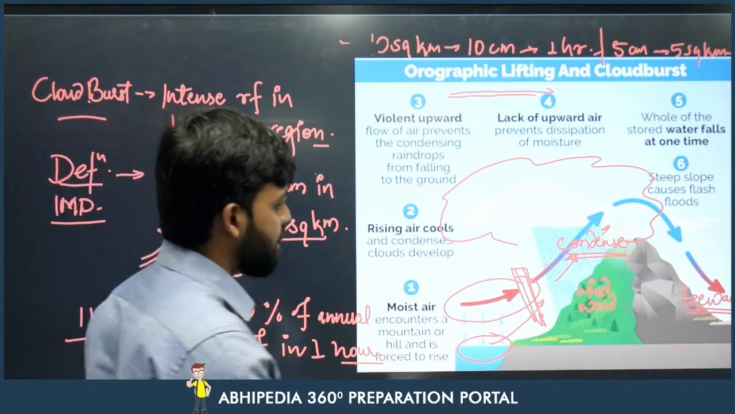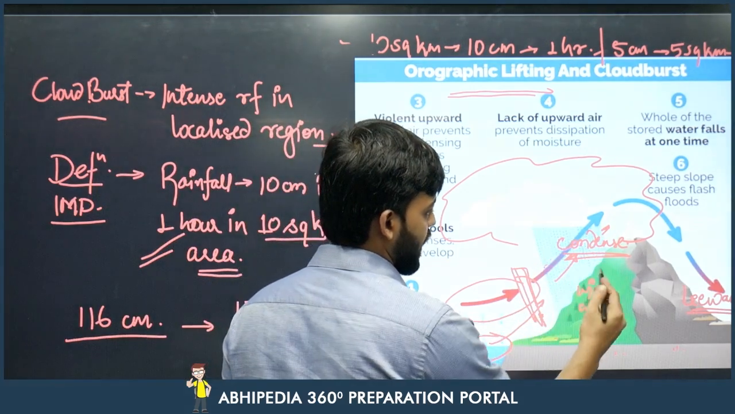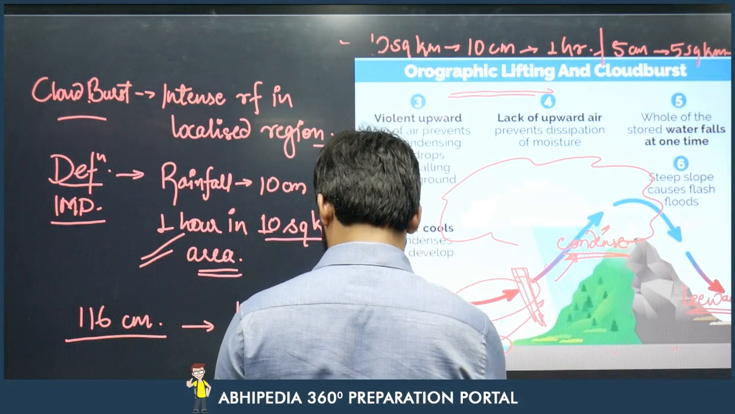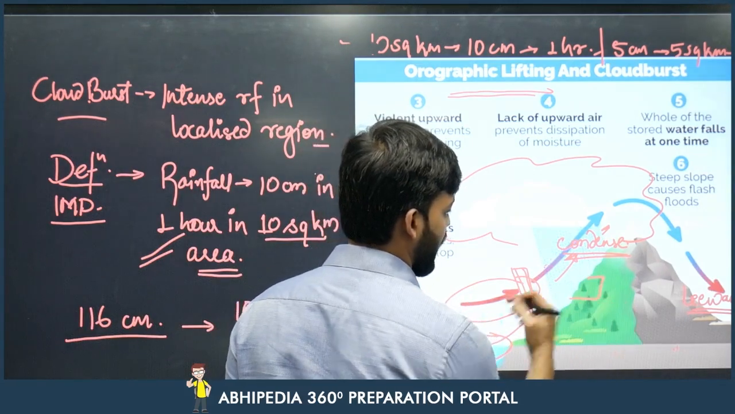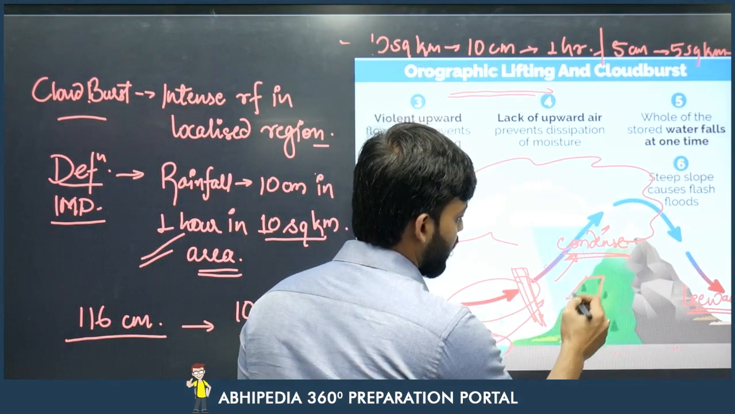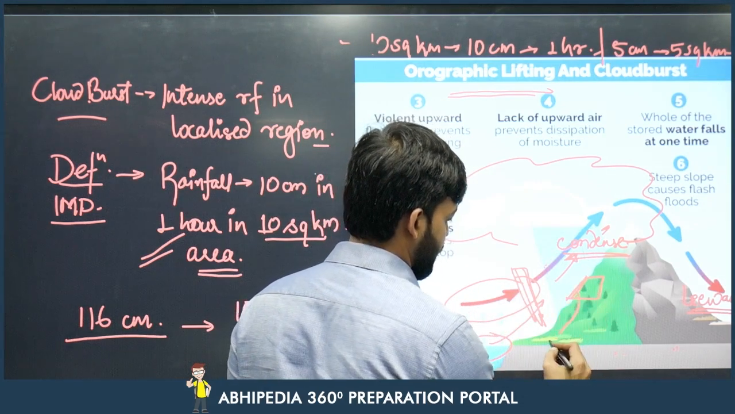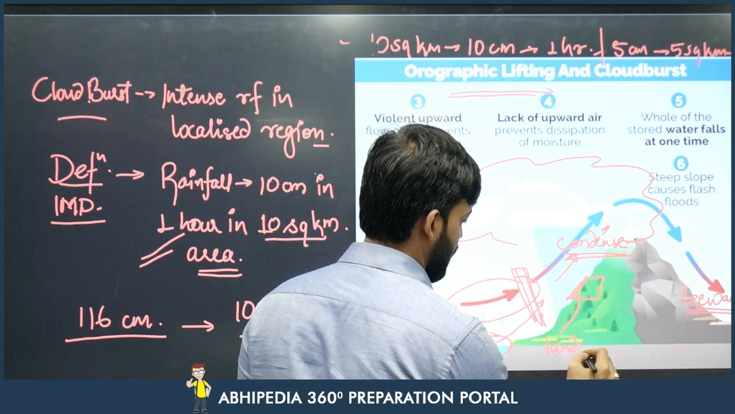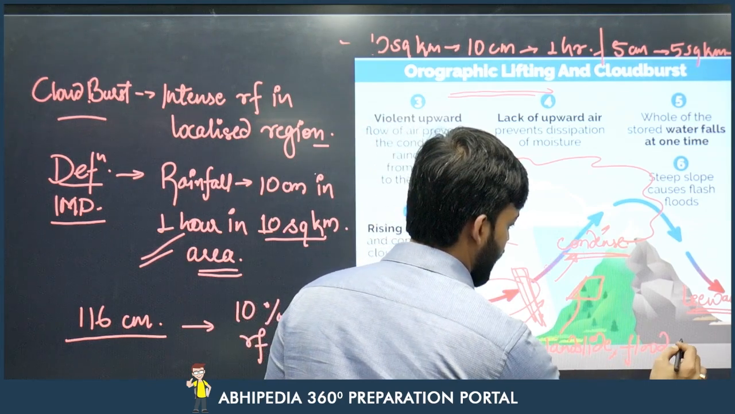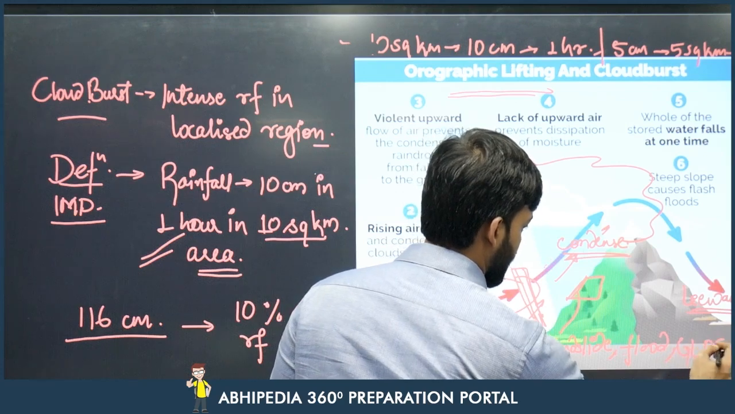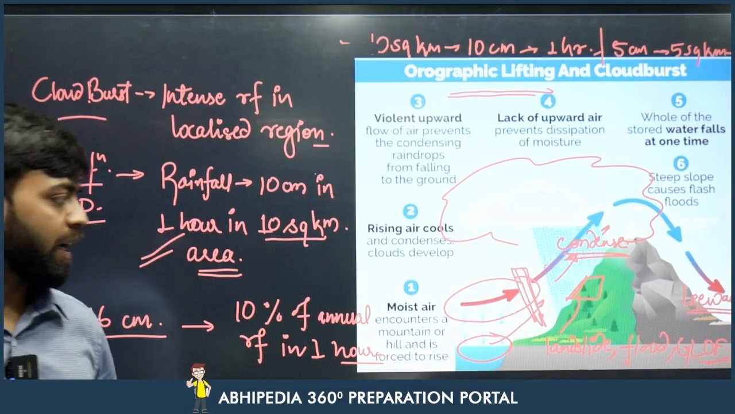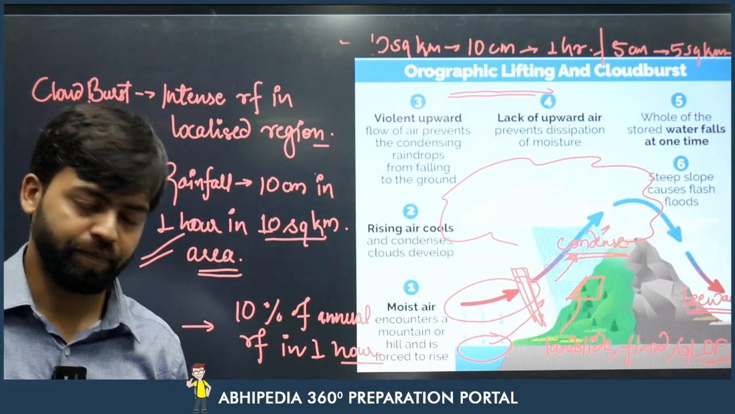Now imagine the windward side of the area, suppose this slope is of 10 square kilometers, and intense rainfall is happening. Imagine what will happen to the slope. There will be landslides, there will be floods, there will be GLOF. GLOF is basically glacial lake outburst flood, and because of cloudburst events, these kinds of GLOFs happen.